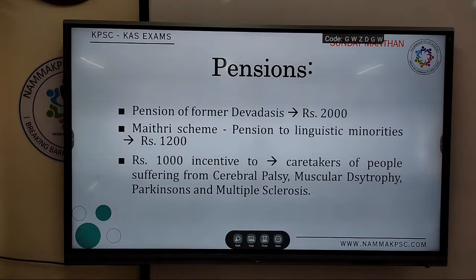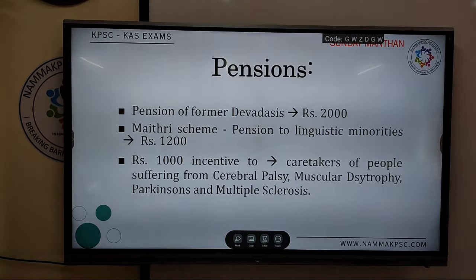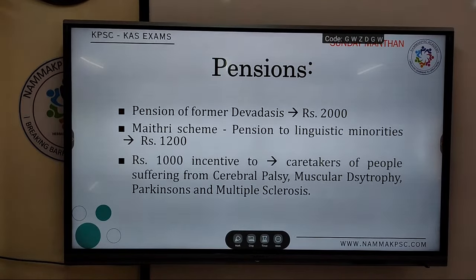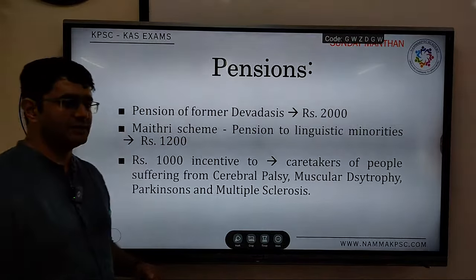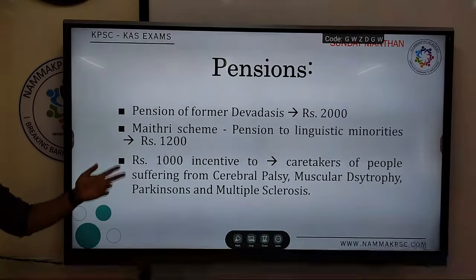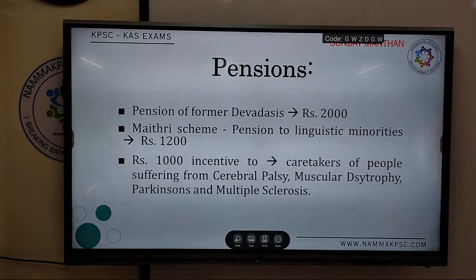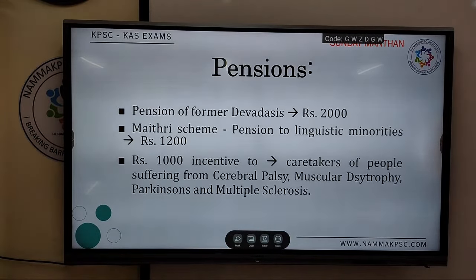All right, next, some pension schemes which were mentioned, whose pensions have been increased. It's not a new scheme as such, they were already existing, they are just increased. You can be asked something like that. So pension for former Devadasis has been increased to rupees 2000. Maitri scheme, under which pension to linguistic minorities is given, has been increased to 1200.